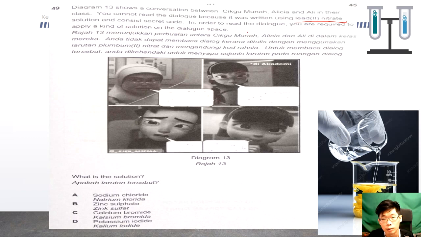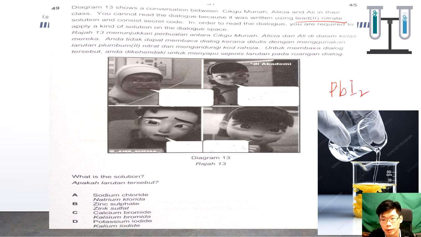If you want to read the dialogue, you have to make the words appear. I gave you a clue here: it forms a yellow precipitate, so it can show the yellow color. So how to produce a yellow precipitate? We have to produce lead(II) iodide.